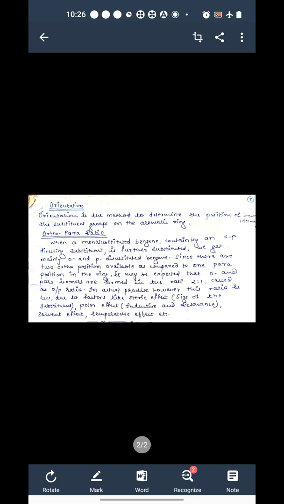Now the ortho-para ratio. Suppose we have a mono-substituted benzene compound. The 5 remaining carbons in the benzene ring carry 2 ortho positions, 2 meta positions and 1 para position. And ortho-para ratio means we have 2 ortho positions and 1 para position, so we can say that the ratio is 2:1. So this is about the ortho-para ratio.